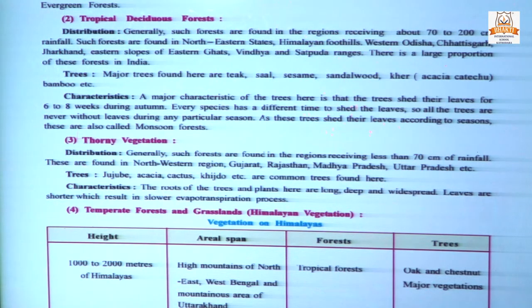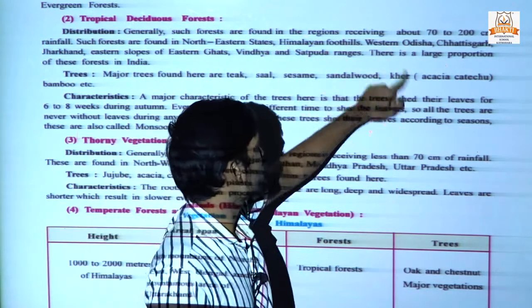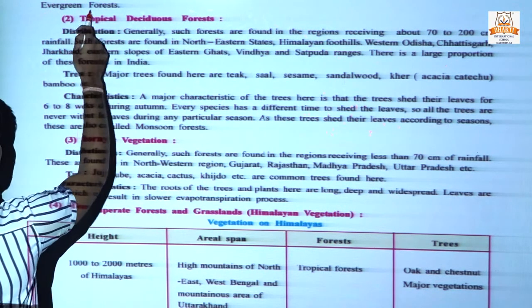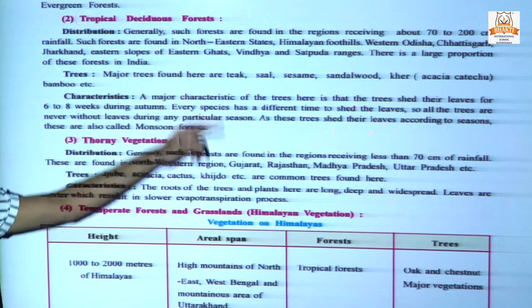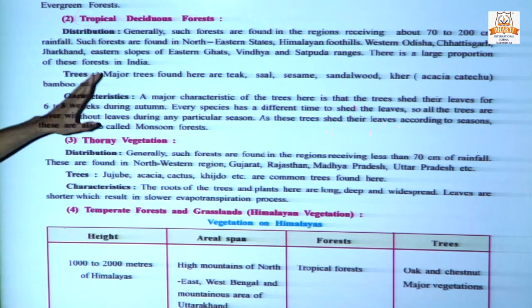Tropical deciduous forests are mostly found in regions receiving about 70 to 200 centimeter rainfall: the northeastern states, Himalayan foothills, western Odisha, Chhattisgarh, Jharkhand, Eastern Ghat, Vindhya and Satpura range. Okay, a large proportion. If someone asks which kind of forest is mostly seen in India, the answer would be tropical deciduous forest, because there is a large proportion of this forest in India.